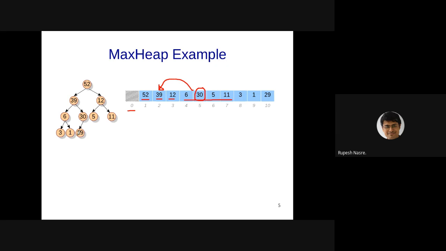Similarly, if you look at any other, for example, 29, right, it is at index 10, that divided by 2 is going to be 5. That is going to be 30. So this becomes a good representation of binary trees where you are able to quickly find the parent information. How do I find the children if I have to go from top to bottom? So if I am at I, how do I find the children of I?